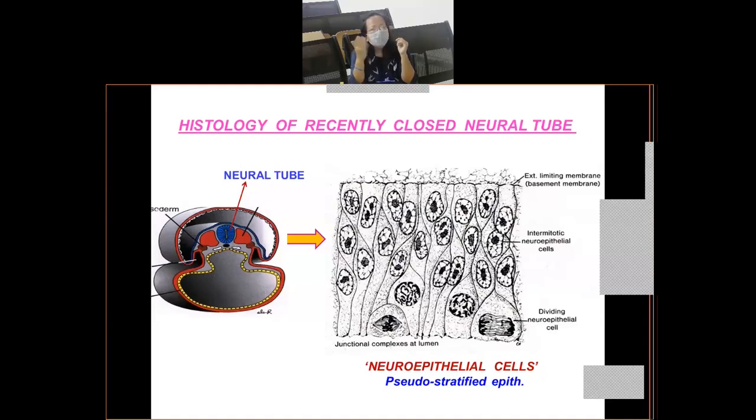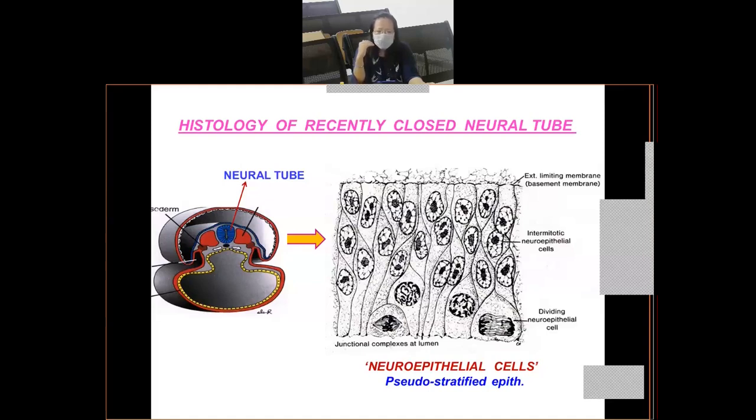When you take a cut section and see it under the microscope, you'll see that the entire thickness or the entire wall of the neural tube is made up of a thick layer of cells. These cells are called neuroepithelial cells. They are arranged like an epithelium, as the name suggests. And what type of epithelium will they form?